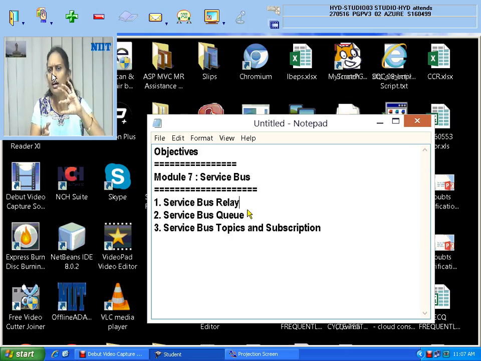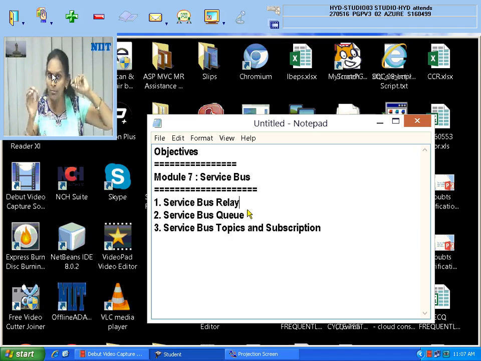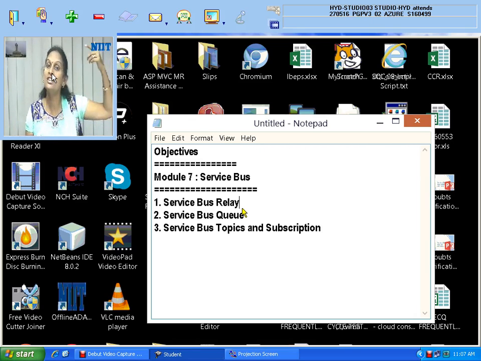Now the scenario is reversed. Reversed means the service is in my local computer. There is one application hosted in your Azure portal that requires the WCF service which is on my localhost, which is not hosted in Azure. It is hosted in my local computer only. But there is an application hosted in the Azure portal which needs to access the service from my local computer. So the situation is reversed.